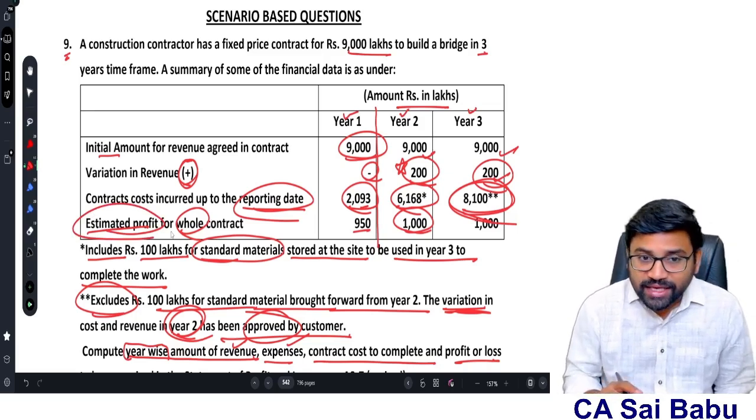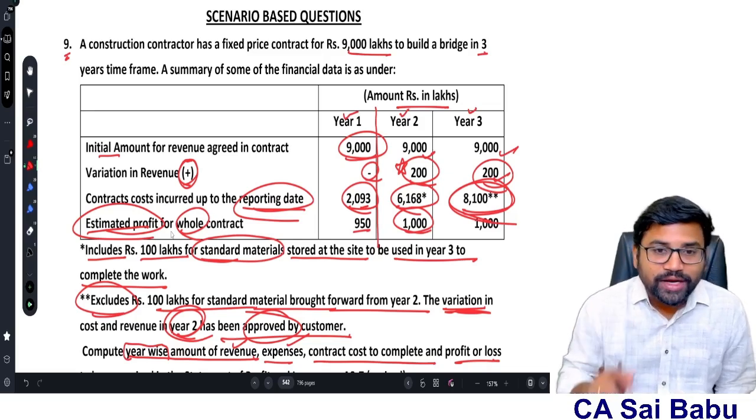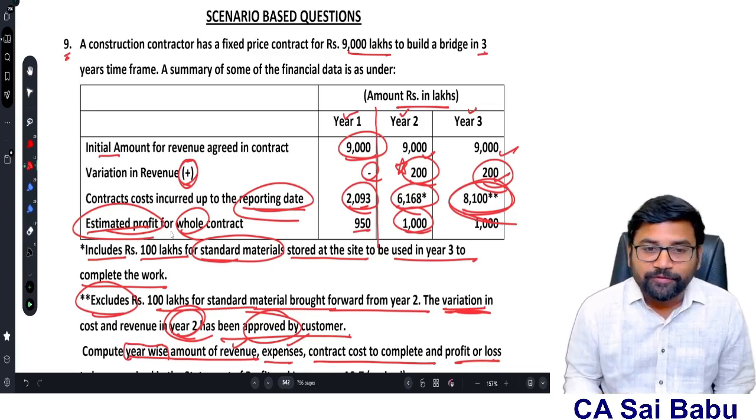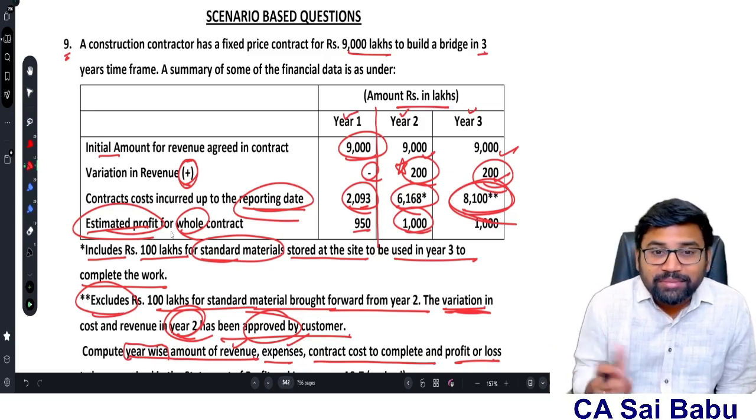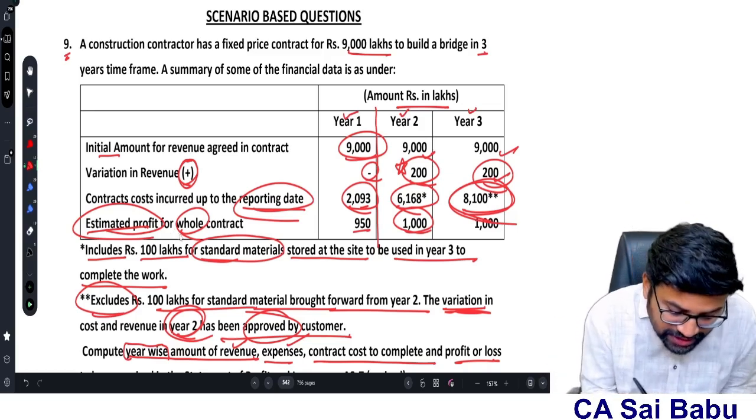Then can I say, I know the profit. Okay, I know the total contract revenue. So from this contract revenue, if I reduce the profit element, definitely the remaining balance is the total estimated cost of the contract, because this is the whole contract estimated profit.